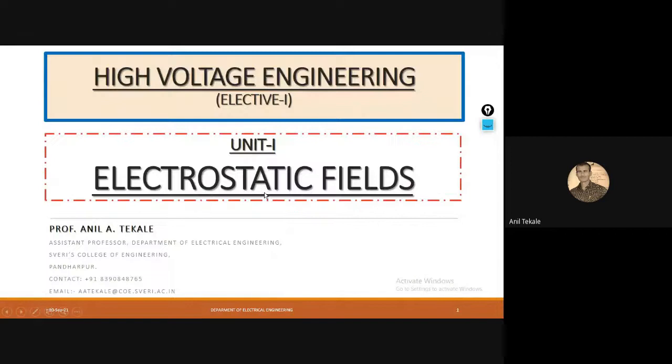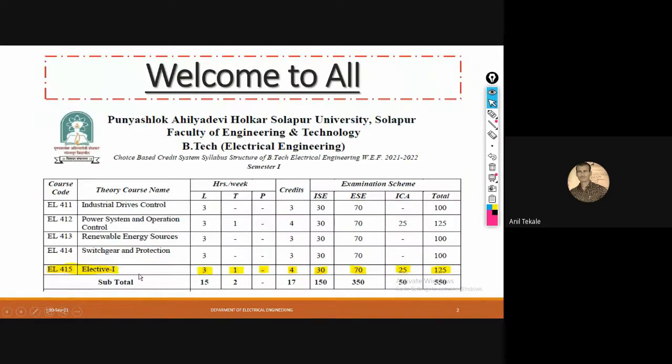For the last year there is an elective, and you all selected elective one, High Voltage Engineering. We are going to deal with this subject for the next semester, and we will see what we are going to understand. Before that, let me show you the syllabus structure for this subject.